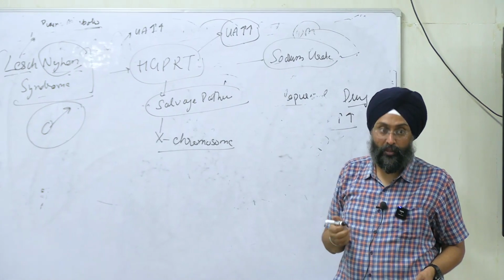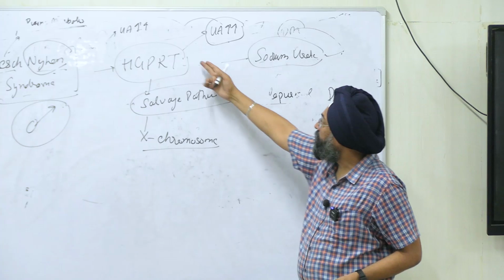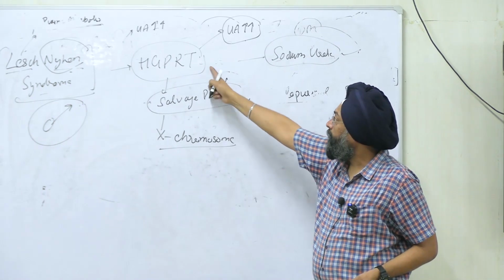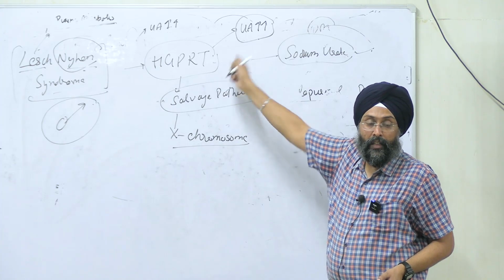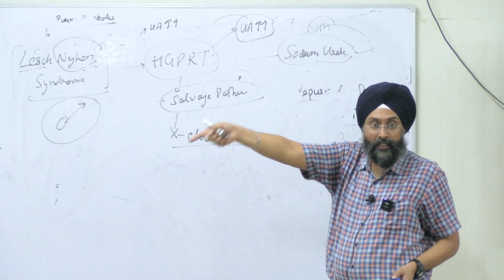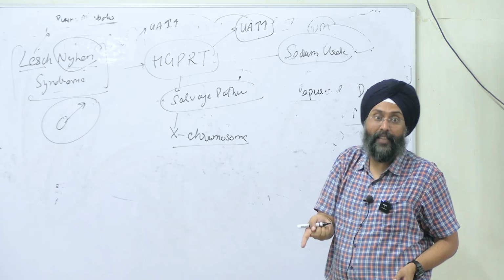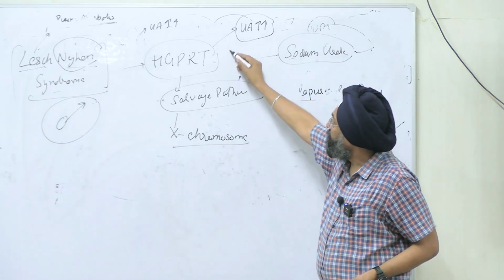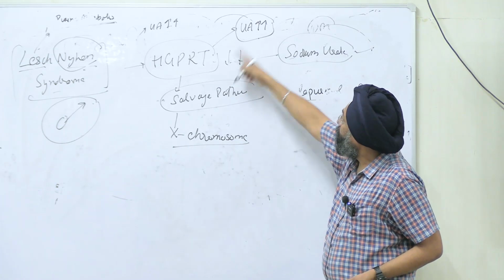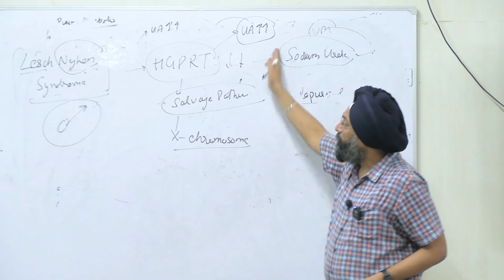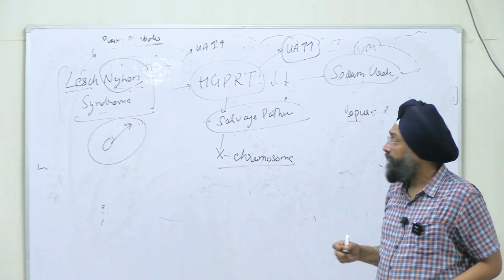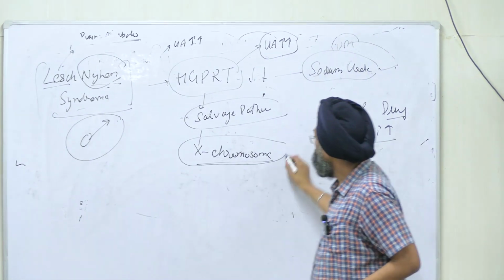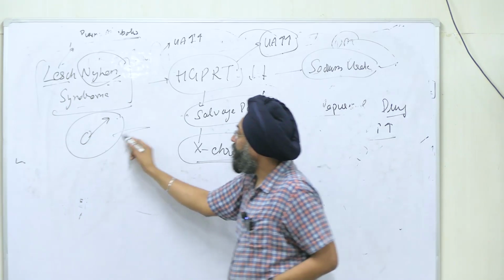The symptoms of gout will also come in this disorder, because the enzyme is associated with the salvage pathway, and its deficiency will put the pathway toward de novo synthesis, and de novo synthesis will lead to synthesis of more uric acid, right? So this deficiency will lead to high uric acid levels. And it is linked to the X chromosome, and it happens only in male children, right?